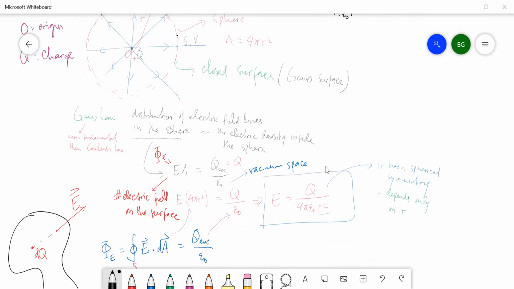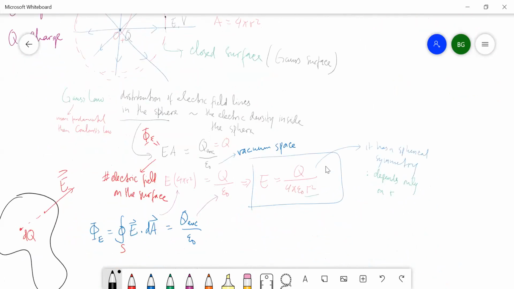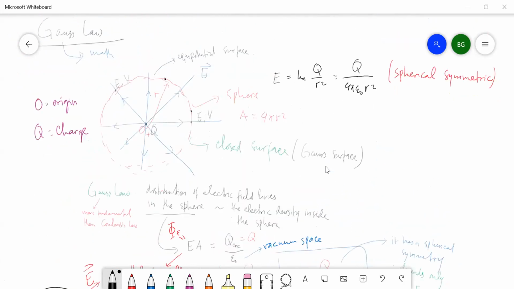Jadi kalau dikalikan, hasilnya sama dengan Q besar dibagi epsilon 0. Q besar di sini adalah Q enclosed. Jadi Q enclosed itu apa? Kalau saya buat permukaan Gauss, berapa muatan yang ditutupi? Dalam hal ini cuma satu muatan, yaitu yang di origin, di titik asal.